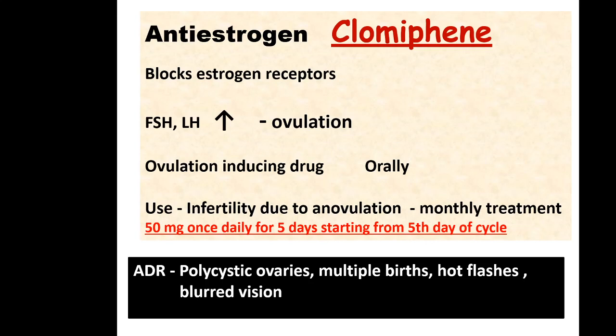So anti-estrogen clomiphene is an ovulation inducing drug. It is given orally for 5 days starting from the 5th day of the cycle. Usually 5 to 6 cycles, not more than that, because of the risk of ovarian cancer.